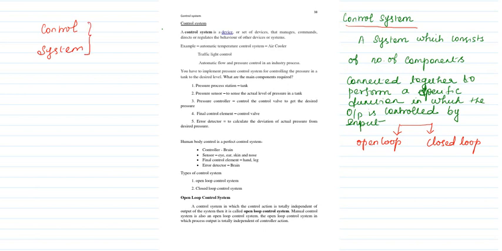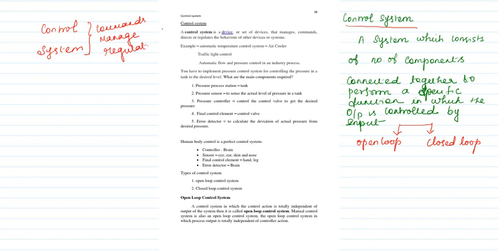Control means that any part of a device is going to control a set of devices. It can either give commands, or give a set of instructions, or manage something, or else regulate something.